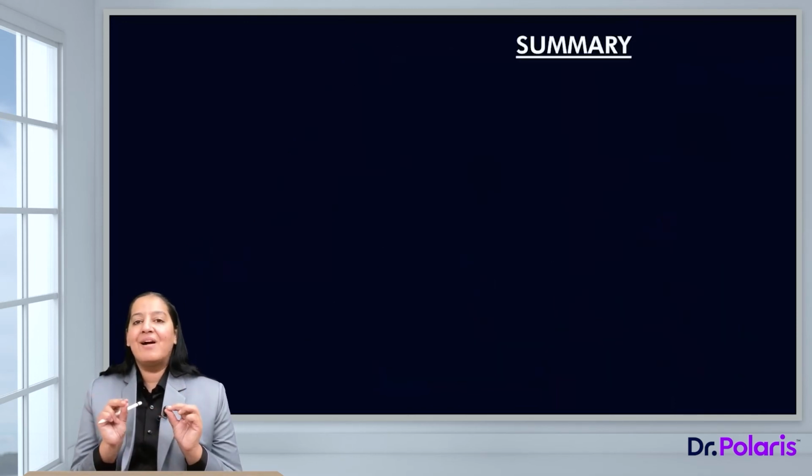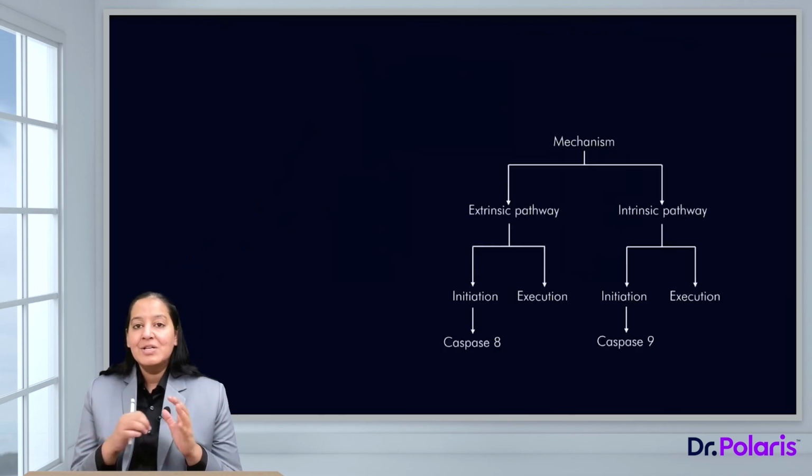So what have we learned in this lecture, what is the summary? In this lecture, we have understood apoptosis and necrosis are the 2 types of cell death. Among them, apoptosis is cell suicide. The cell will commit suicide if it is no more required in the body, its job is done, its function is done, or the DNA is damaged beyond repair.